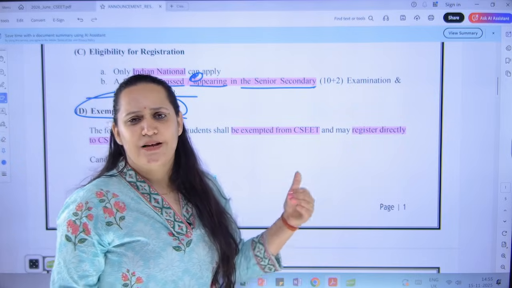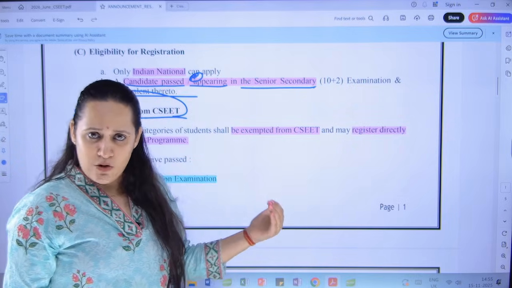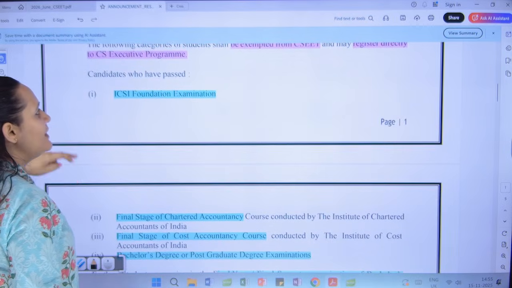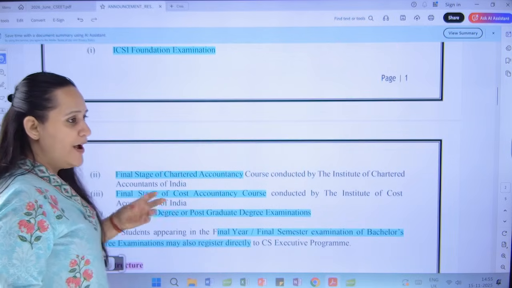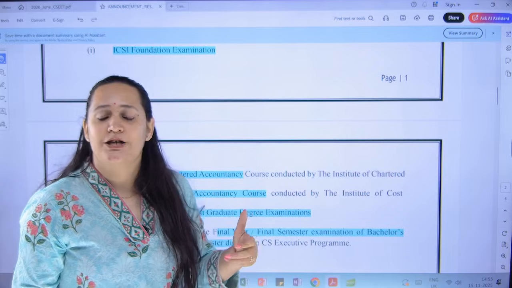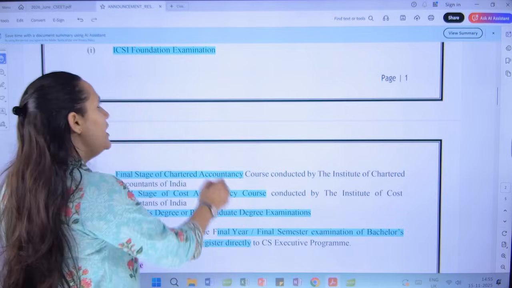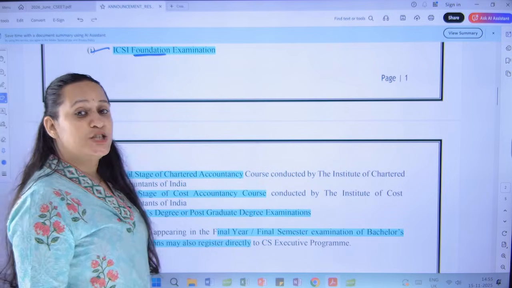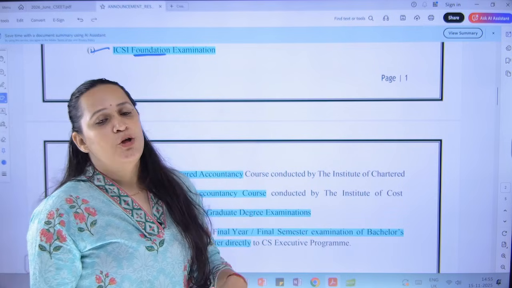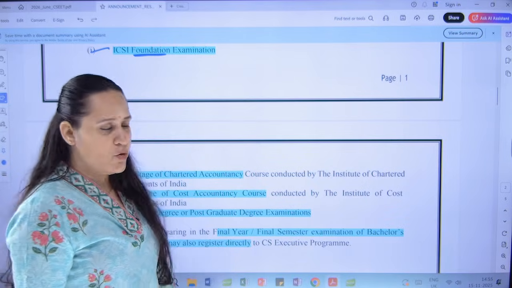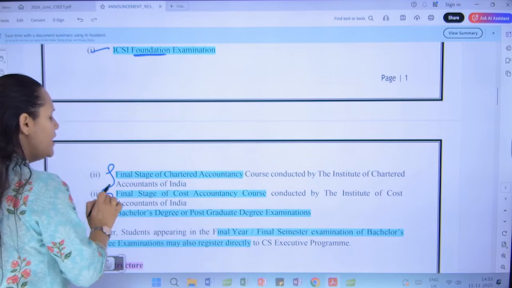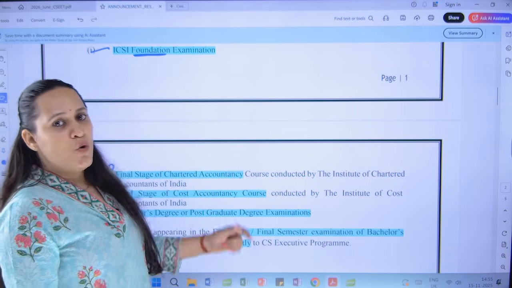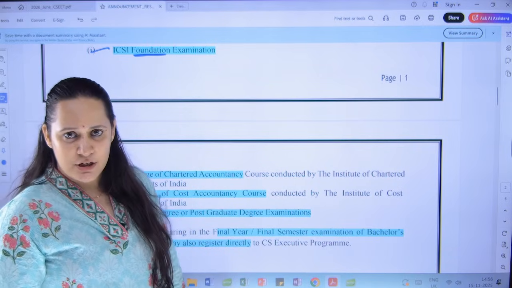This is the same that has been carried forward from the old regime also, that a few students need not write CSEET, they can directly go to the executive program. Why? Because they have certain qualification already achieved. So if you are a student who has already cleared the CS foundation exam under the old pattern, you can directly go to the CS Executive program. If you are a student who has completed the CA final exam or the CMA final exam, then also you can directly register for the CS Executive program.